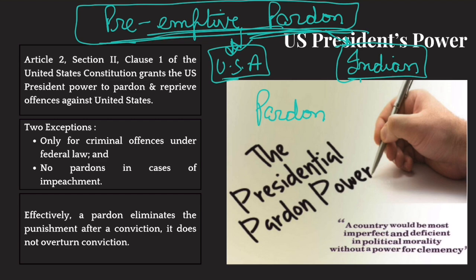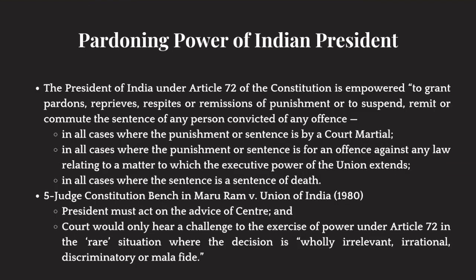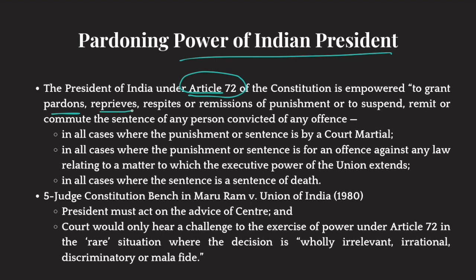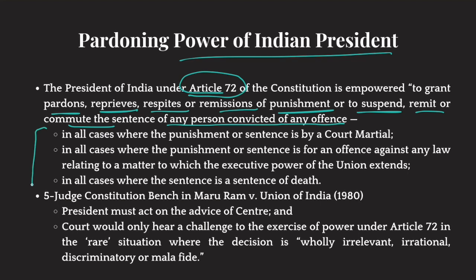Now let's talk about the Indian president's pardoning power. The pardoning power of the Indian president comes from Article 72, which states that the Constitution empowers the President of India the power to grant pardon, reprieves, respite, remission of punishment, or to suspend, remit, or commute the sentence of any person convicted of the following offences. So, the President can pardon only in these cases: if the punishment or sentence is by court martial. Okay, court martial, you understand, defense related.